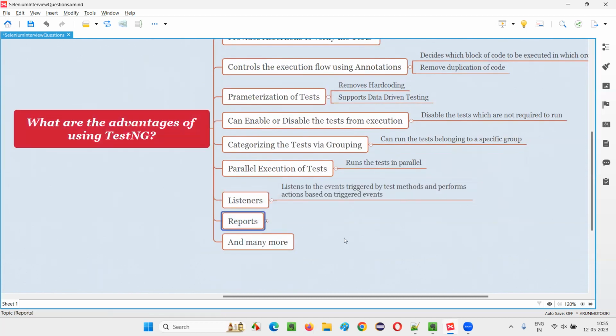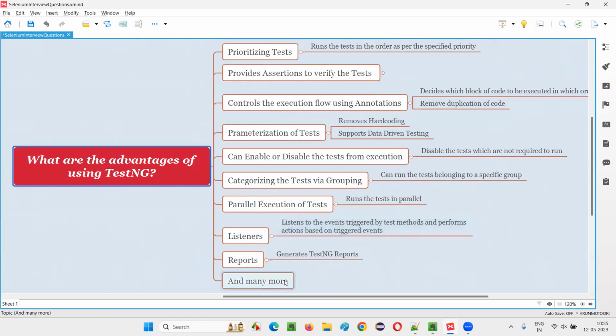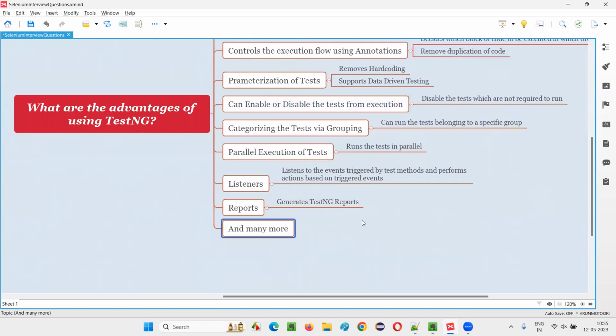Then we have reports. By default, Selenium will not generate any reports, but if you use TestNG with Selenium, in Selenium projects, when you run the Selenium automation scripts, a default TestNG report will be generated. We can get the reports also with the help of TestNG. Fine, these are the different advantages of using TestNG in projects. There are many more, but these are the major ones.